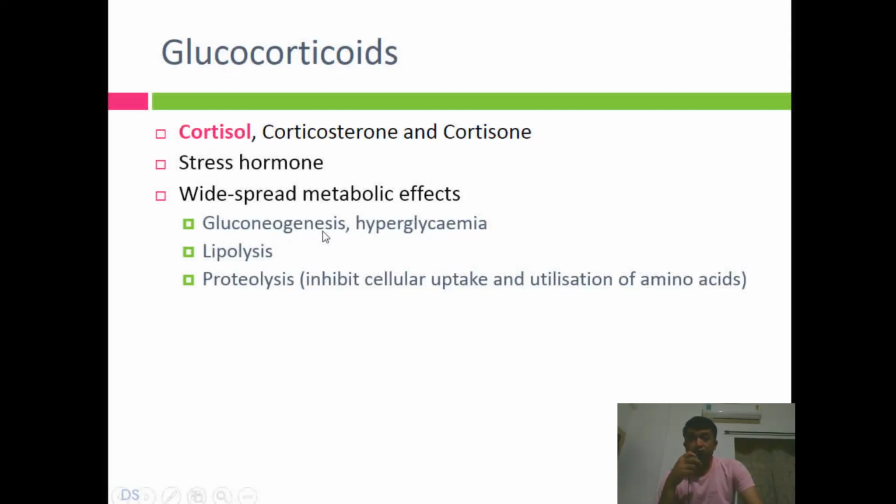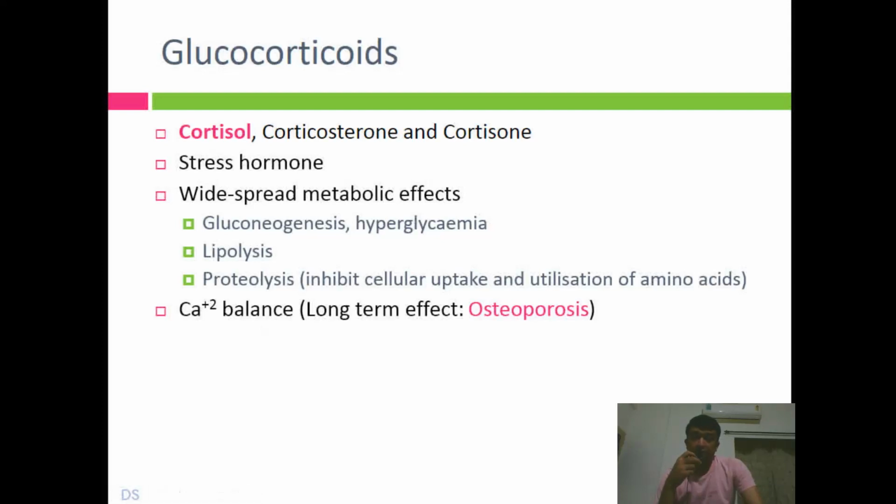Gluconeogenesis: genesis refers to formation, gluco is glucose, neo means new. So new glucose formation, new meaning apart from glycogen, right, that is from fat. It could be protein also, but here mainly it is derived from fat. So from fat glucose will be derived, that's why it is new formation of glucose. Okay, similarly lipolysis, that is the breakdown of large lipids, similarly breakdown of the proteins, right, and also inhibition of the formation of new peptides, and of utilization and cellular uptake of amino acids, right? So these are all catabolic effects that you can summarize.